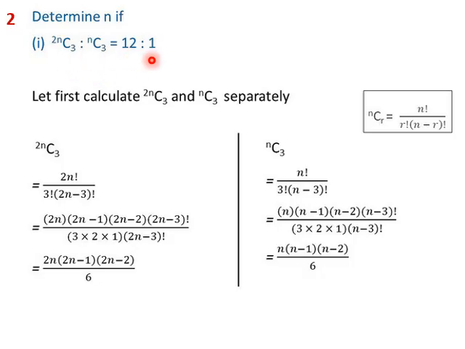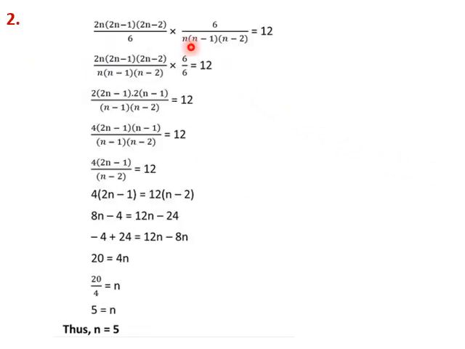Now to solve this, we substitute this value. So this term divided by this term will be equal to 12 by 1. We write it like this. 6 will get cancelled. 2 we take common in this, so this will become 2 into n minus 1. n minus 1 will get cancelled with the denominator term.